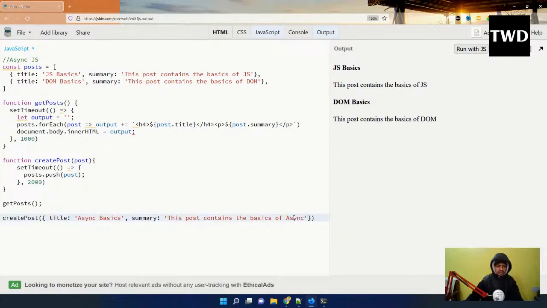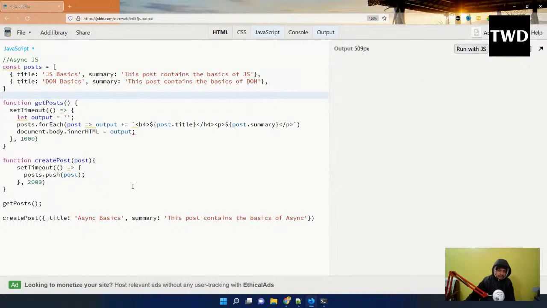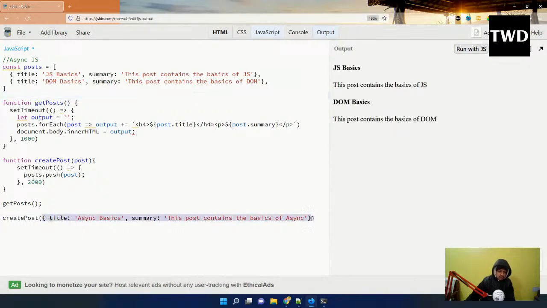So I will think, okay, getPosts is run first and it will show this, and after this createPost, which is also having a timeout. This is a very important thing to know. This is having a 2 second timeout, and posts.push I'm doing, whatever post is there, I'm pushing it in. If I run it with JS, after 2 seconds this post is not even shown. Why is this not even shown?